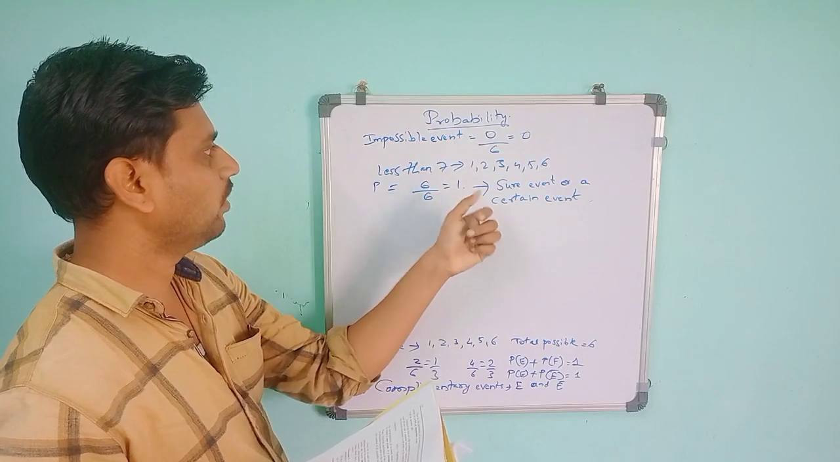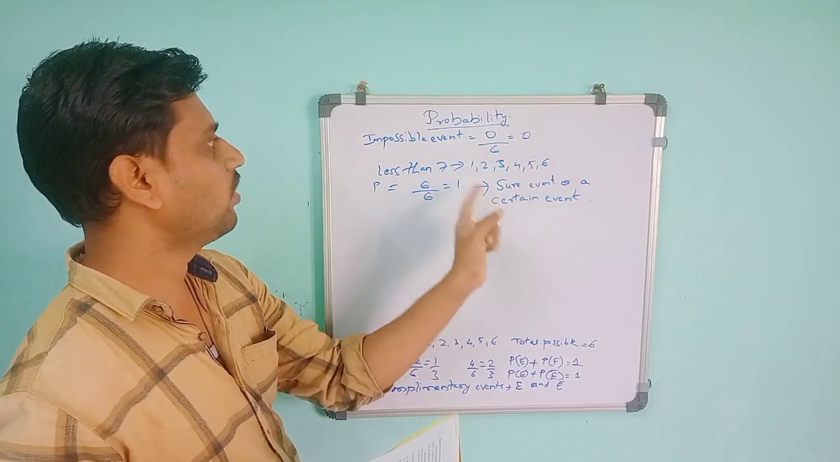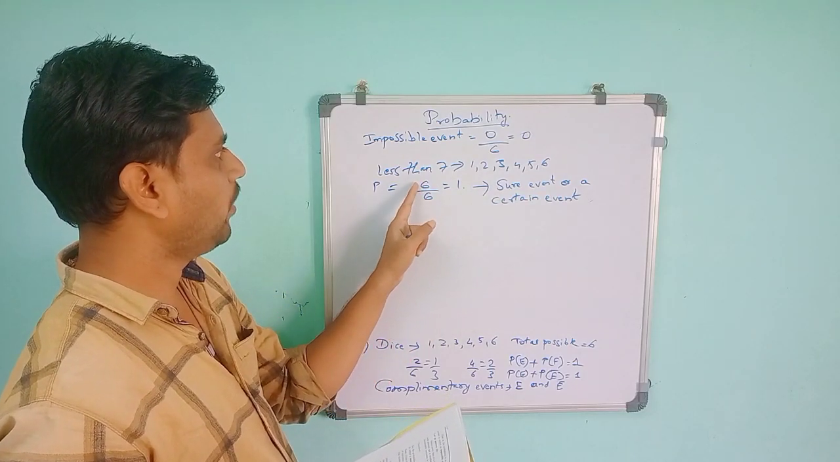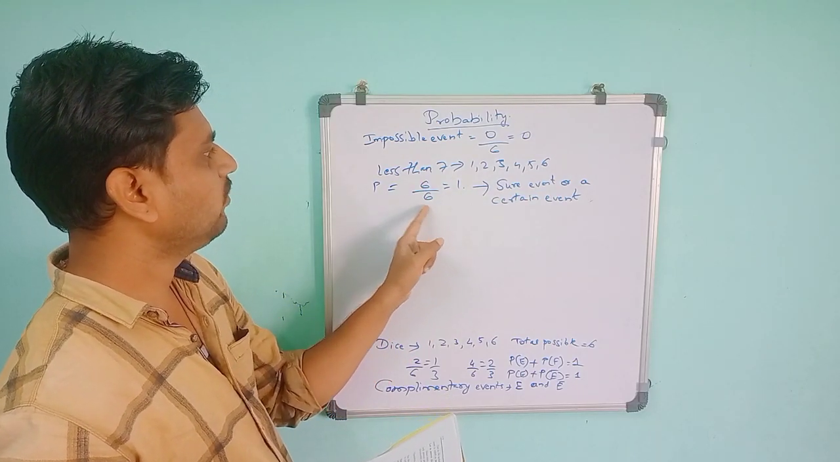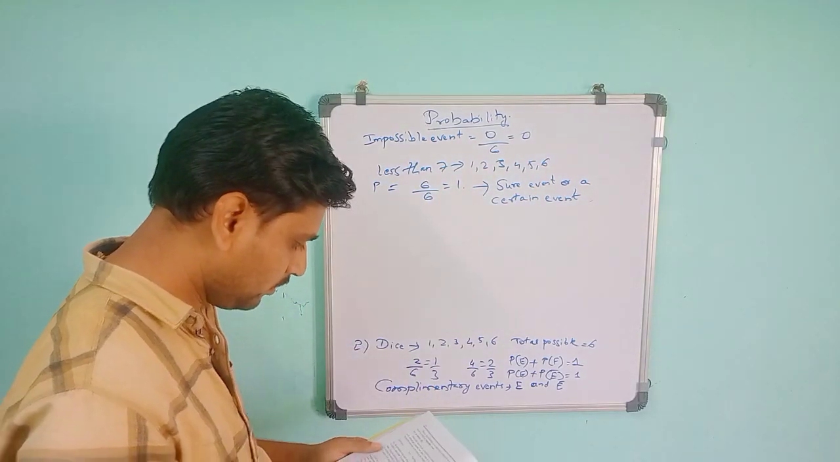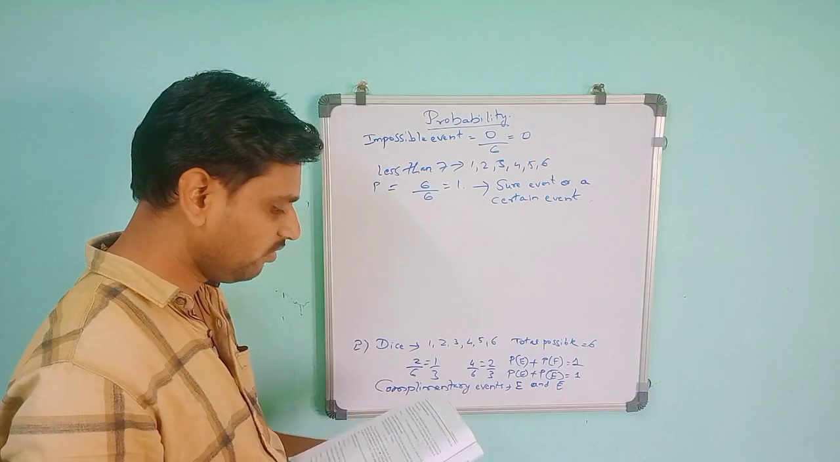Less than 7 means we are getting 1, 2, 3, 4, 5, 6 on the dice. We can get any of these numbers, so we get 6 favorable outcomes, divided by the total number of possible outcomes, which is 6. So 6 by 6 is 1. That is a sure event or certain event.